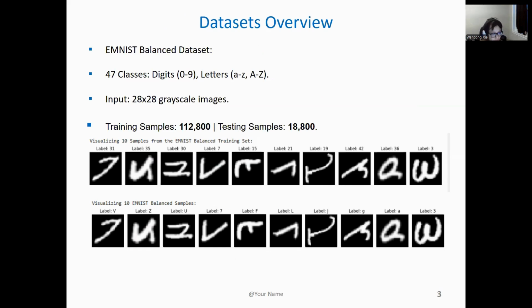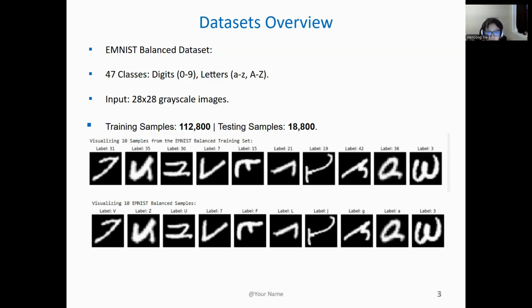And here are some key details about this dataset. First, it contains 47 classes, including digits from 0 to 9, the uppercase letters from big A to big Z, and lowercase letters from small a to small z. The dataset also includes 112,000 training samples and nearly 18,000 test samples. Each image in my project is 28 by 28 pixels and grayscale. On the bottom side of this PowerPoint, you can see a few sample images.